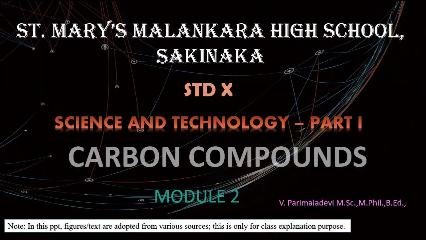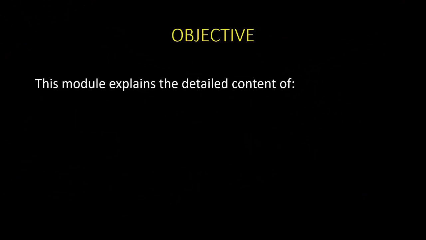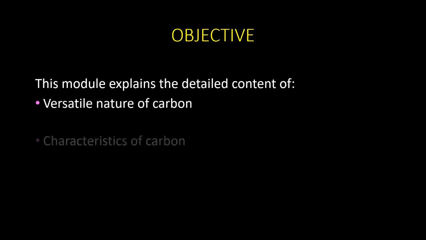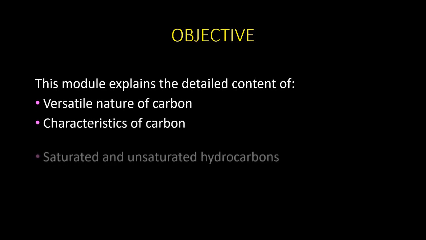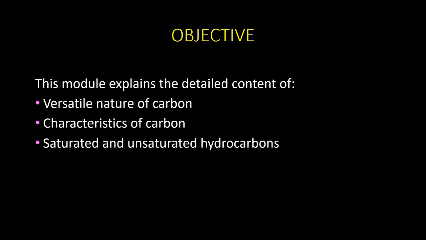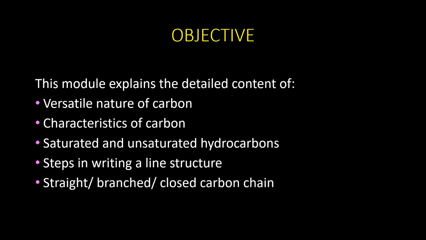My dear students, welcome to the second module of Carbon Compounds chapter. The objective of this module is to explain in detail the versatile nature of carbon, its characteristics, saturated and unsaturated hydrocarbons, what are the steps involved in writing a line structure, and about straight chain, branched, closed carbon chain.